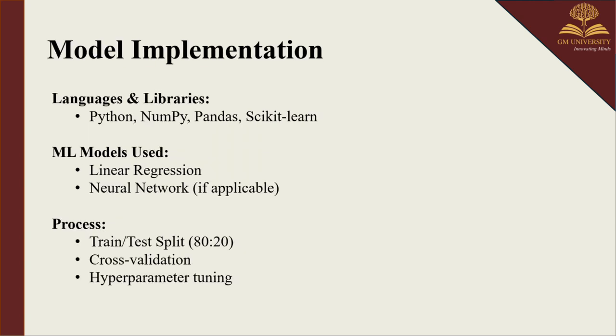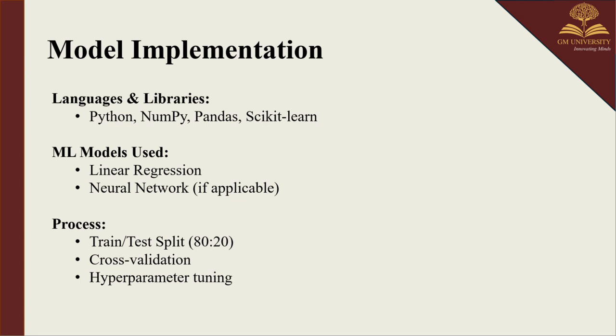Next, we have model implementation, in which the languages and libraries used are Python, with packages such as NumPy, Pandas, and scikit-learn for ML tasks. The ML models explored here are linear regression and neural networks. Linear regression is a simple algorithm assuming a linear relationship between the features and the yield, whereas the neural network is more advanced and is useful if complex non-linear patterns are present.